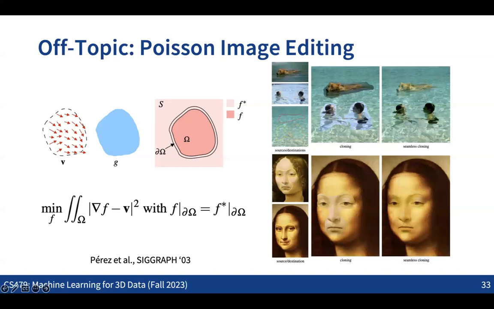Not learned? Well, not learned is not a limitation. Actually, it's good because you don't need to train any neural net, right? Difficult to compute? Well, it's just like solving a least squares problem. Once you define the matrix form of the Laplacian and the divergence, this is nothing but solving a least squares problem. There are tons of code for that.